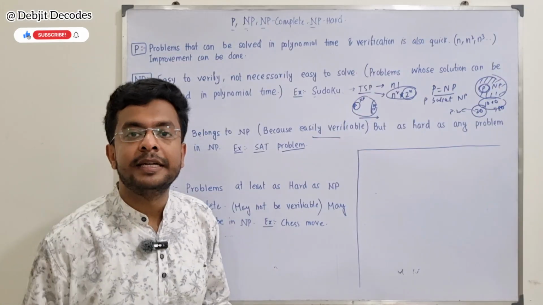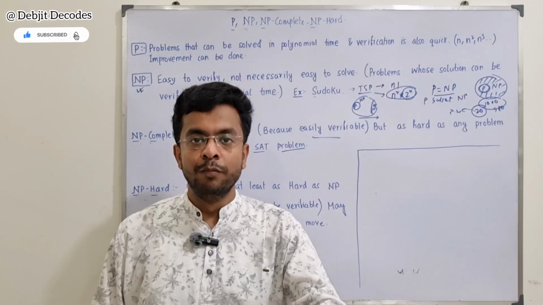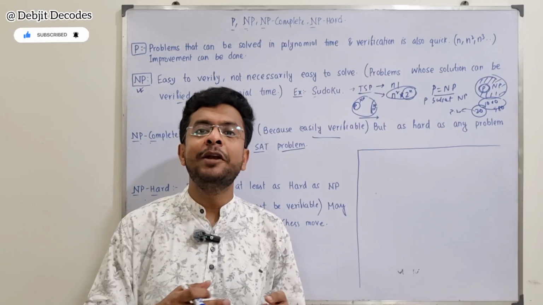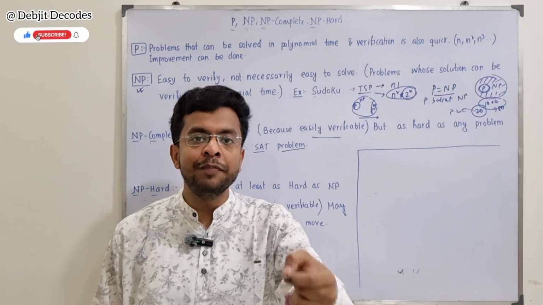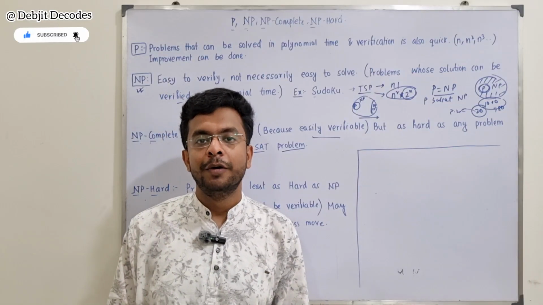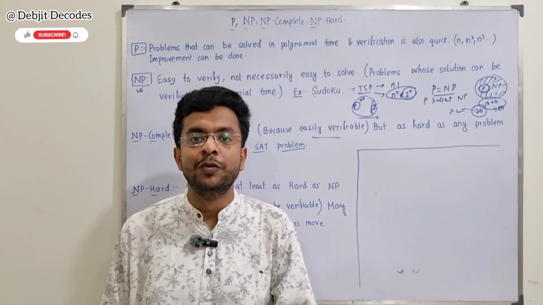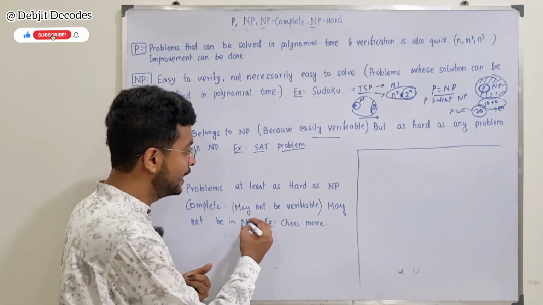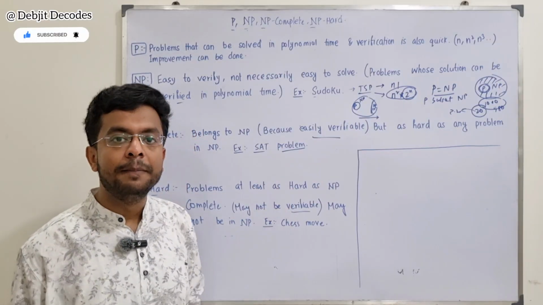Let us take an example. Say you are playing chess, and in between you give a move, say using your queen. Suppose you have played only 4 to 5 moves, and the opponent has also played only 4 to 5 moves. Now, if with the fifth move you play your queen, can you tell whether this is a winning move? You cannot, right? The game has just started, you have taken 3-4 moves and you are giving the fifth move. You cannot directly say whether that is a winning move. So in that case, that particular thing may not be verifiable. That is what it is saying. That's the definition of NP hard.